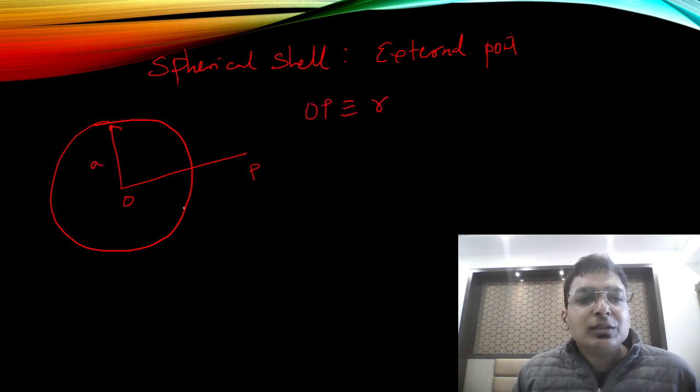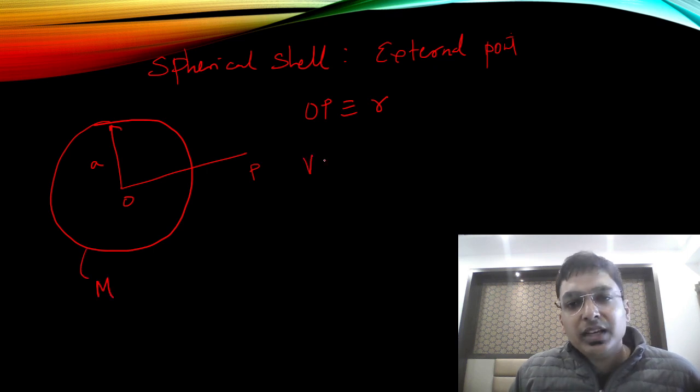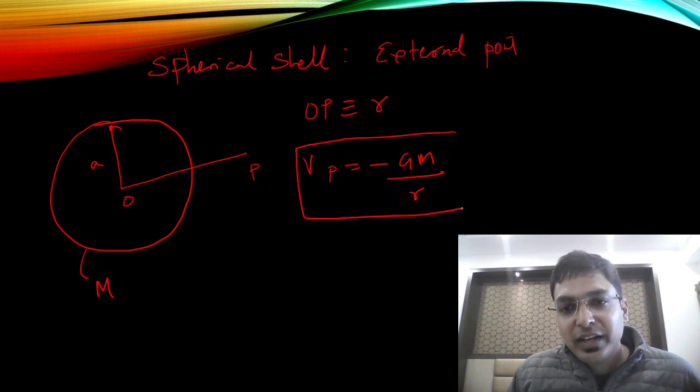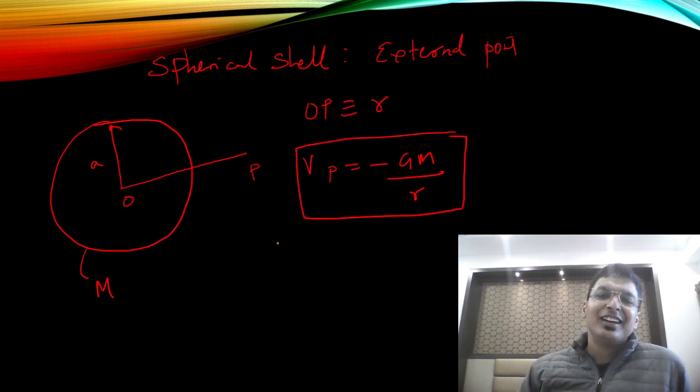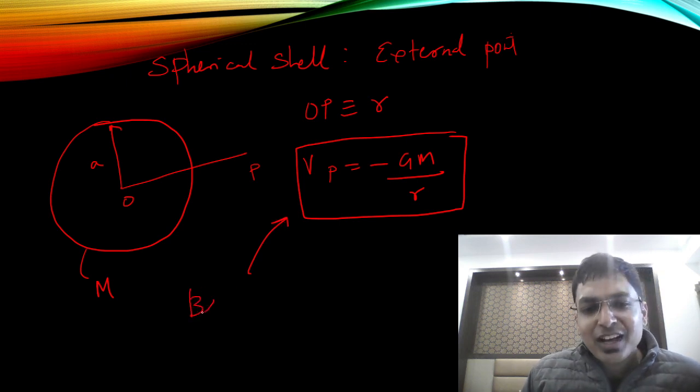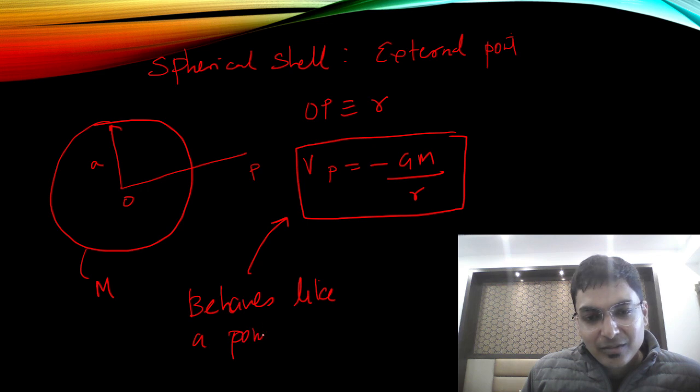R. So what is the potential? Mass is M. V is simply minus GM upon R. So it is behaving like what? A point mass. No issues at all. It behaves like a point mass.